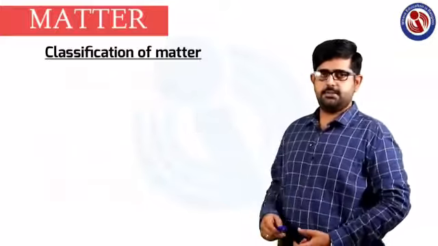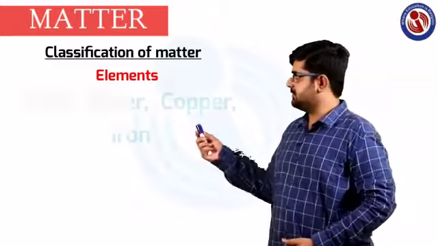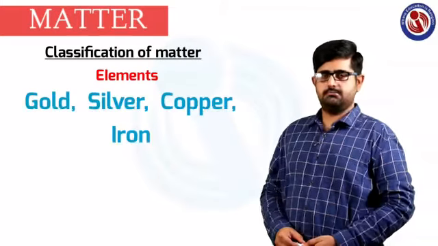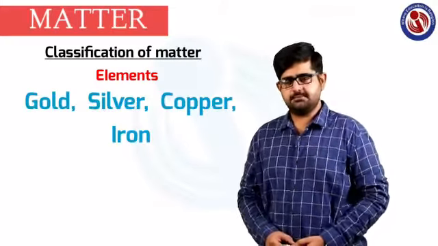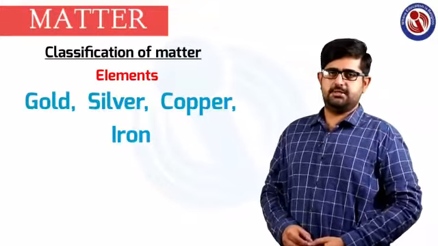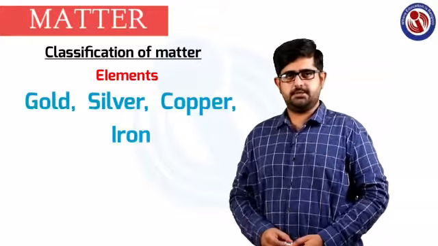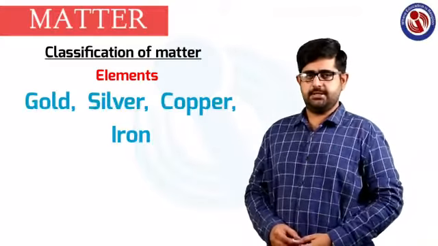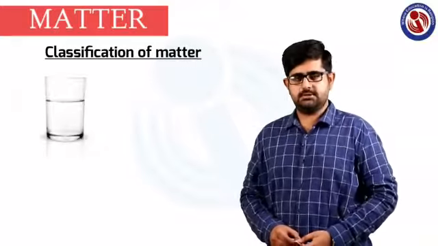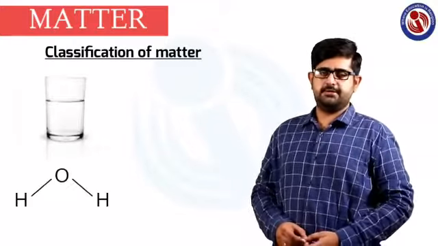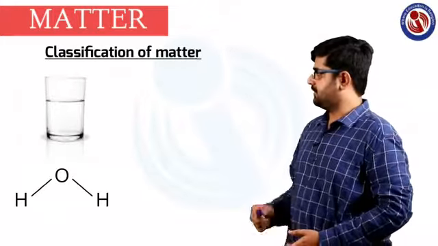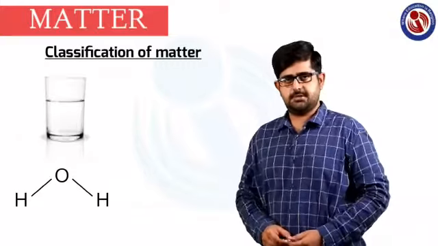You can see different types of elements like pure metals: gold, silver, copper, iron. They are present in pure elemental form. They are made up of the same type of atoms, and individually they have identical masses as well as physical and chemical properties. They are known as elements. Another example is water. Water is a compound made up of 2 hydrogens and 1 oxygen, present in liquid form. That is a compound made up of different atoms.